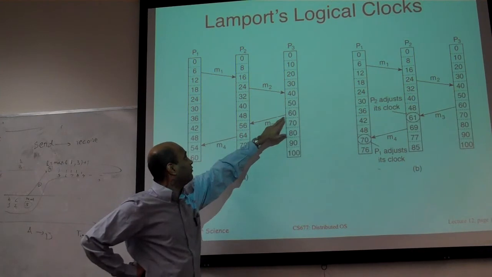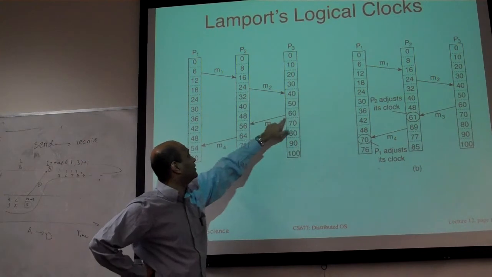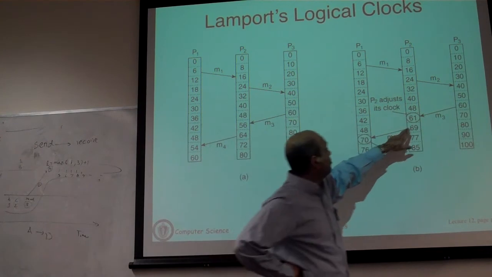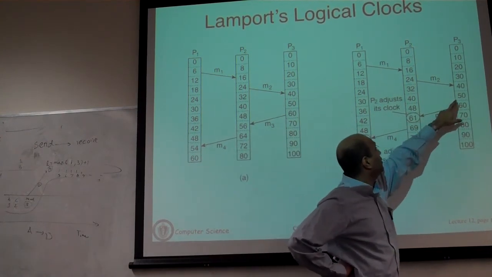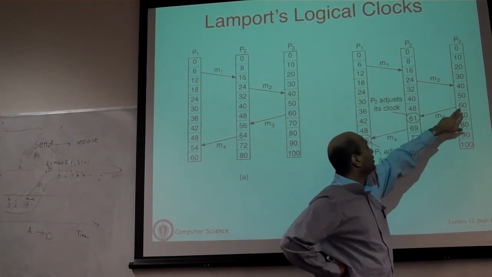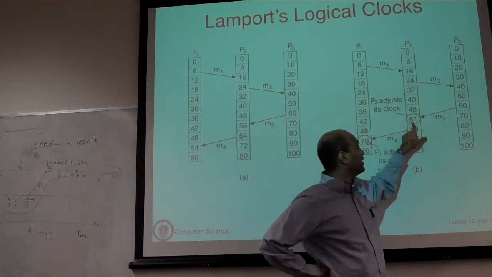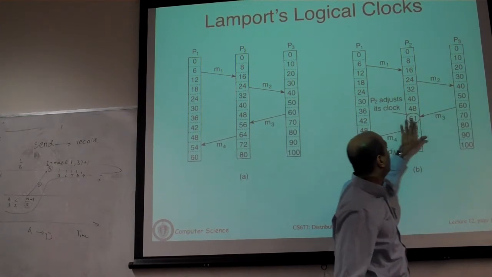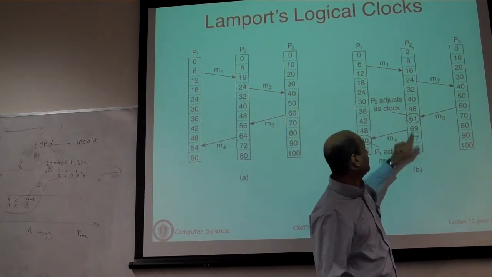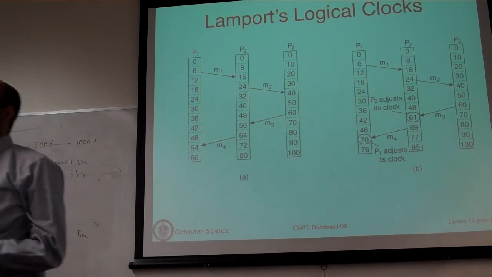Every time you send a message, you piggyback that clock value. You take the max of this, and you'll see that the next value is always higher than that. Here is an example where you have to adjust it. Here you had 50, and when this message with 60 came, you take the max of 60 and 48 and you assign 61 here. This says that if you look at all of these clock values, these events have all happened before this set of events. Now all of these are higher than these, for instance.